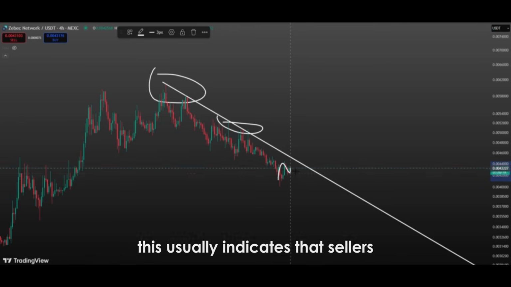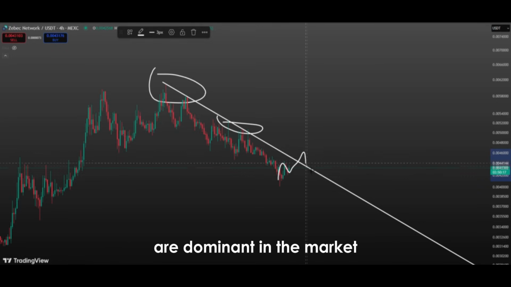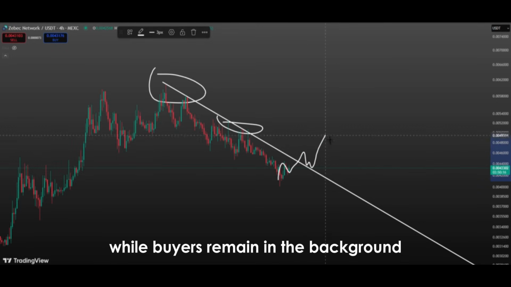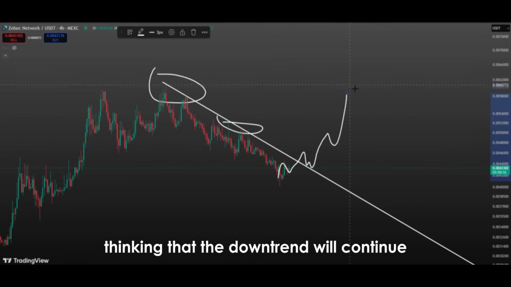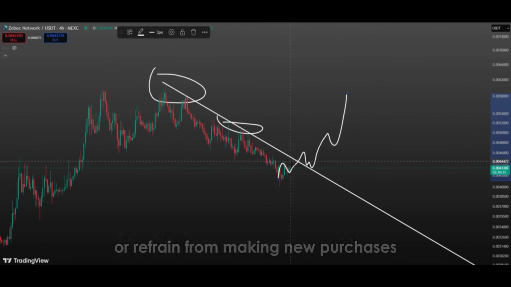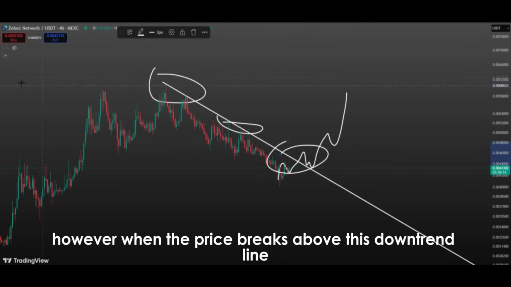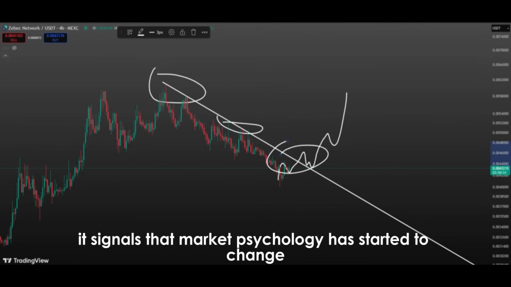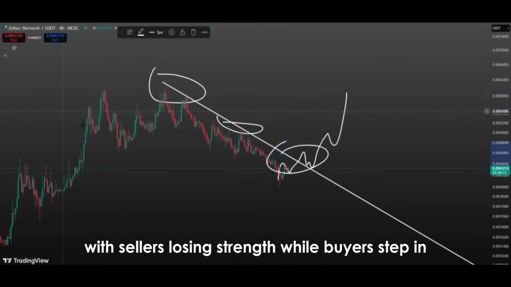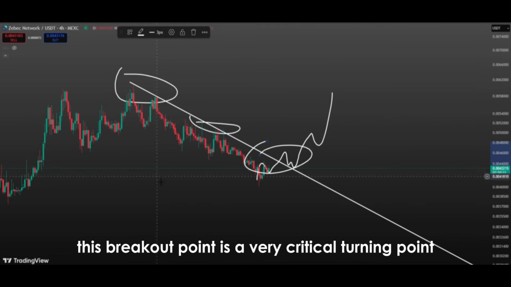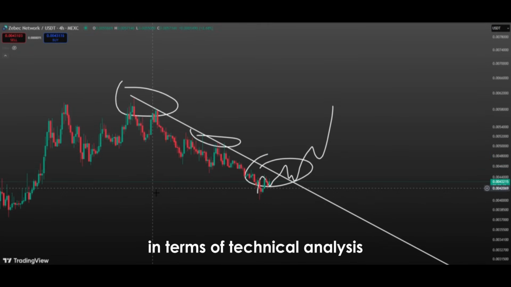of time. This usually indicates that sellers are dominant in the market, while buyers remain in the background. Most investors, thinking that the downtrend will continue, open sell positions or refrain from making new purchases. However, when the price breaks above this downtrend line, it signals that market psychology has started to change, with sellers losing strength while buyers step in. This breakout point is a very critical turning point in terms of technical analysis.